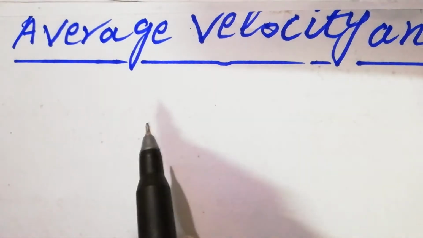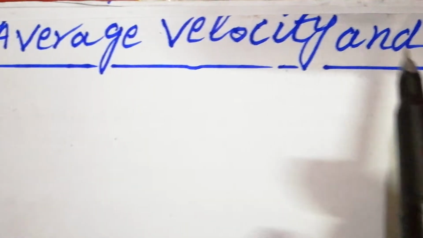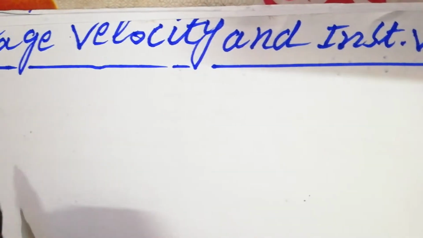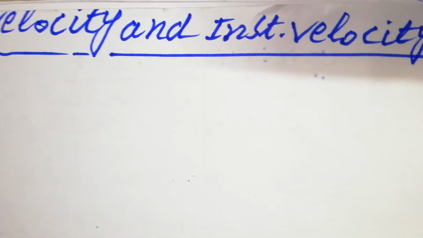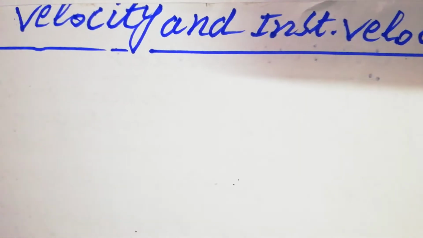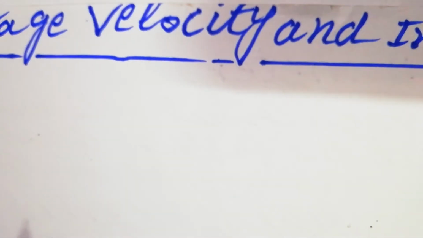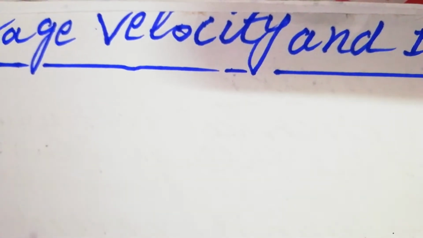Students, today we are going to start another article, that is the average velocity and instantaneous velocity. First of all, I will define what velocity is. Velocity is the displacement per unit time.